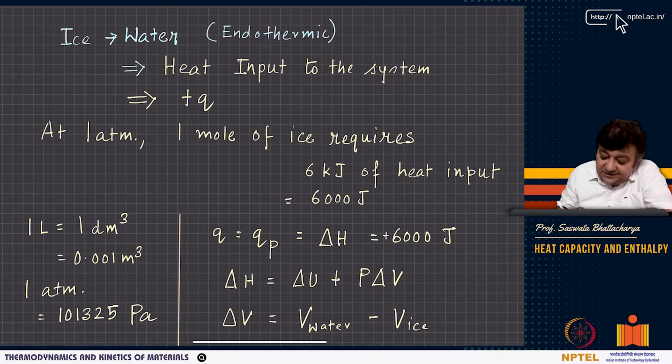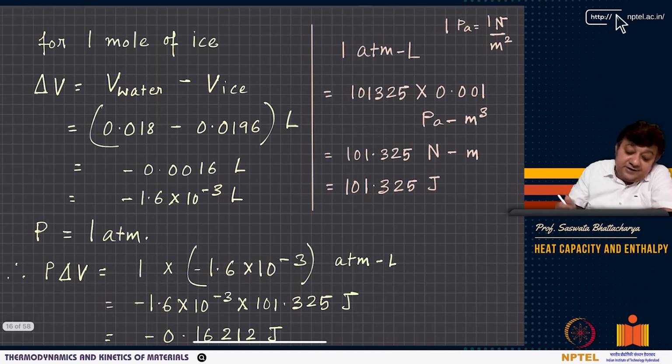Now delta V is what? The final state is liquid water, and the initial state is ice. So it will be V water minus V ice. And we are looking at only 1 mole of the system, so we are taking the molar volume of water here at 0 degrees Celsius and the molar volume of ice. And what do we get? V water minus V ice is negative, it is like minus 1.6 times 10 to the minus 3 liters. And P is 1 atmosphere.